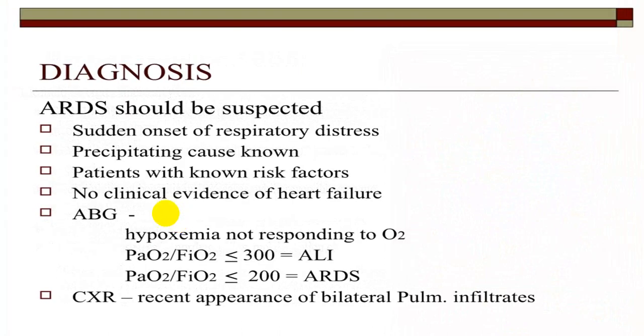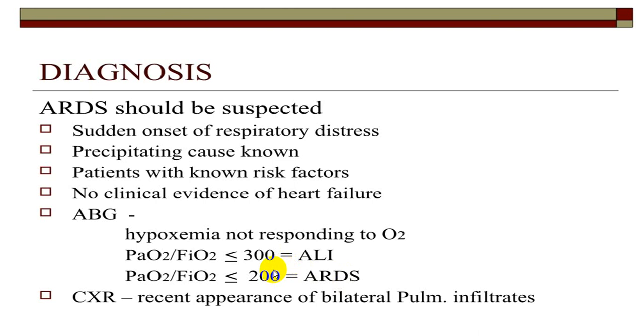So ARDS is mainly diagnosed by sudden onset. The precipitating cause is known; you usually know the cause. There may be increased risk factors. There is no clinical evidence of heart failure, by means of pulmonary capillary wedge pressure less than 18. And if you calculate the ratio of PaO2 to FiO2, if it is less than 300 but more than 200, it is called ALI. And less than 200, it is called ARDS.